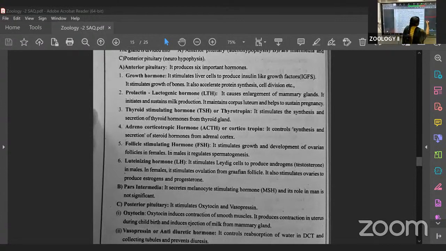This is divided into three parts: thalamus, epithalamus, and hypothalamus. The down part is called the hypothalamus. Above the hypothalamus, the pituitary gland is present.